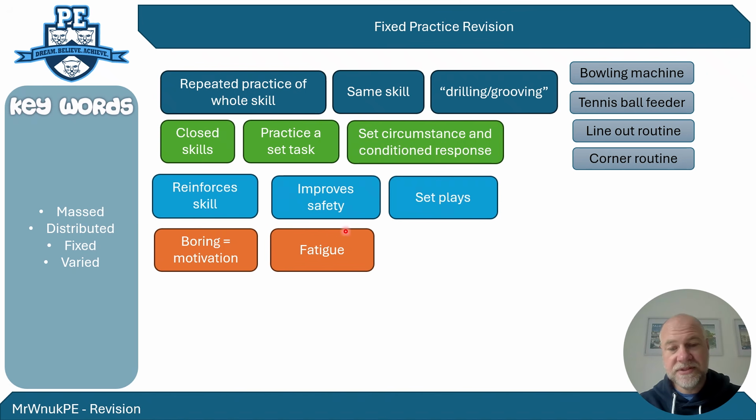This in turn will improve the safety of that skill, so it's really good for skills that are dangerous, where you have to keep practicing the same thing over and over again to reduce the risk. But like I said earlier, very good for set plays. There are elements of negativity where it can become boring and it can increase fatigue. If you're just doing the same thing over and over again, it can make you more tired.